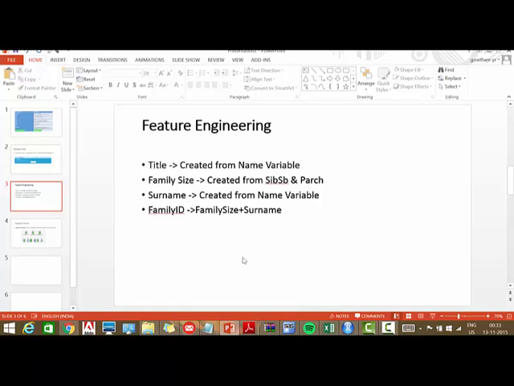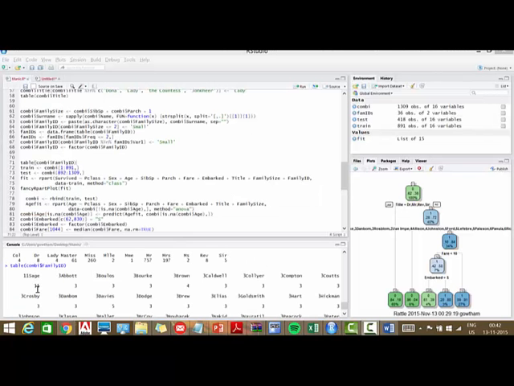Let's look at how the family ID variable looks. As you can see, Sage is the name of a family that has 11 members. All these new features were engineered purely based on our intuition. Now we will apply a decision tree using the new variables created.